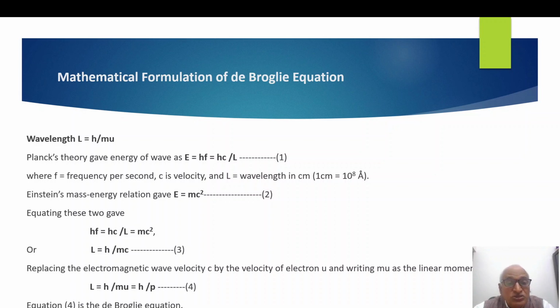What is the beauty of this equation? For the first time, a mathematical equation was derived in which particle nature and wave nature were both present together. Before that, this was considered impossible.